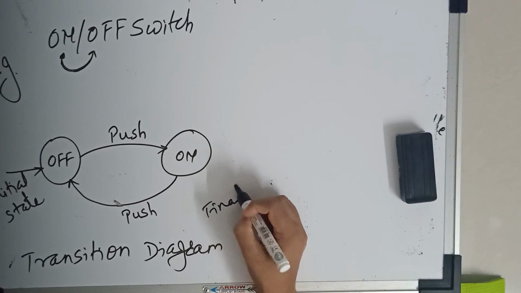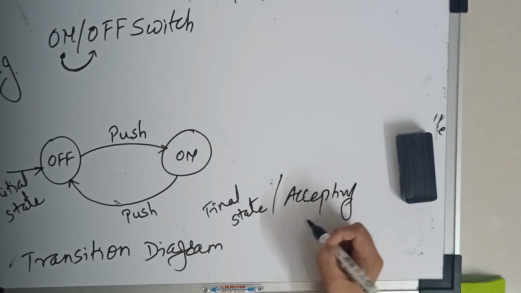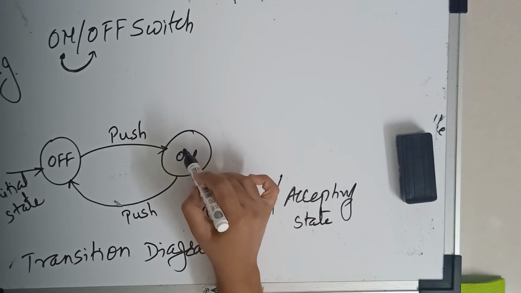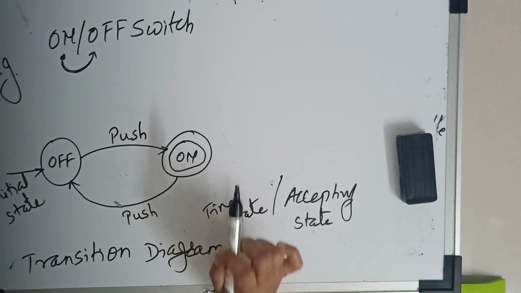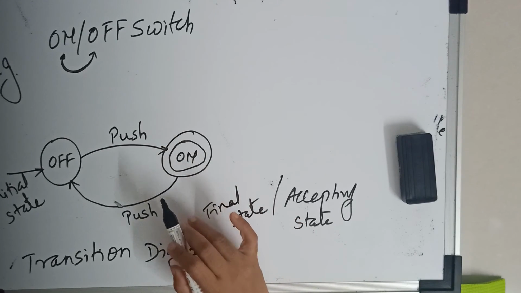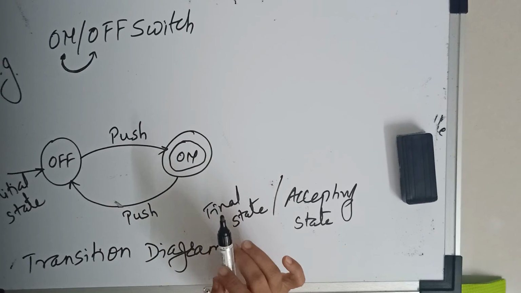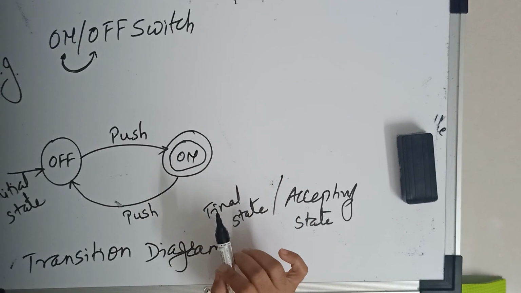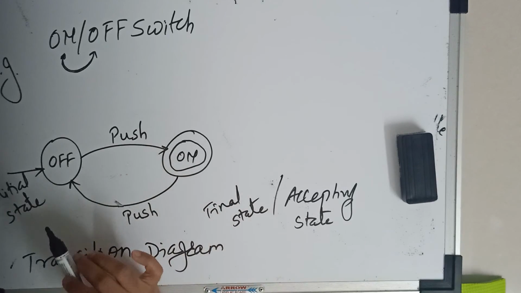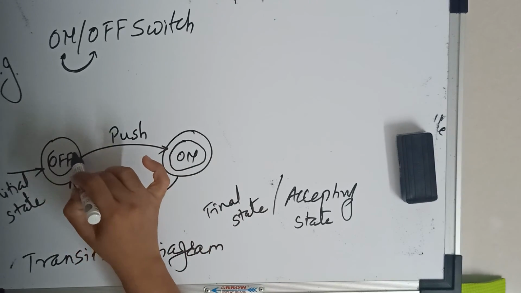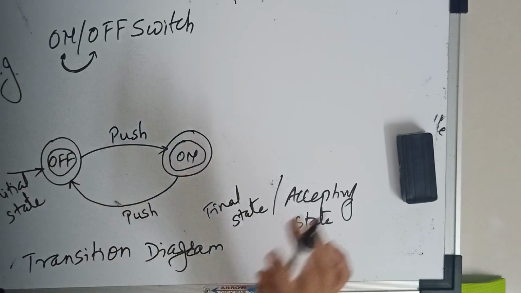Then we will see the final state. The final state is also known as accepting state. If we form a double circle of any circle, that is the final state. So final state means that if we start our transition from initial state, we must end at final state. Again, there may be one or more than one final states. It means suppose we form a double circle for the first state also, it means there are two final states. We can end at this state or this state.